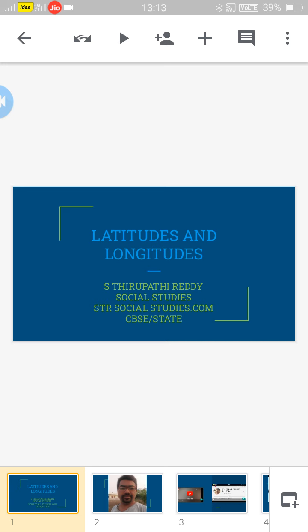So, what are latitudes and longitudes? Actually, these latitudes and longitudes are imaginary lines. They are not present anywhere. We just imagine them on the globe for our purposes: to locate places, to describe the climate, to know the time of a place. With the help of latitudes we know the climate.